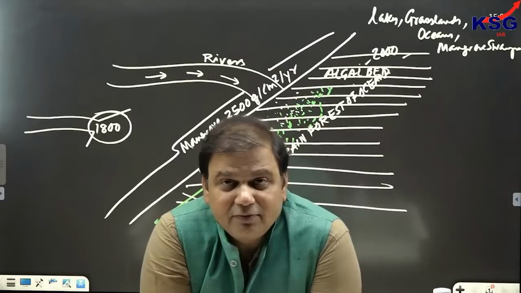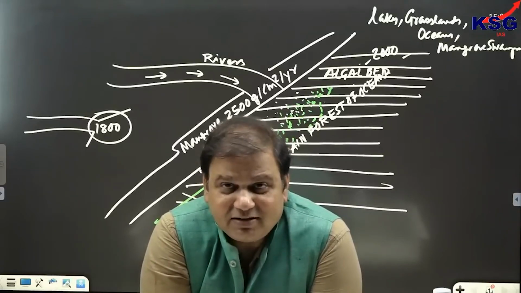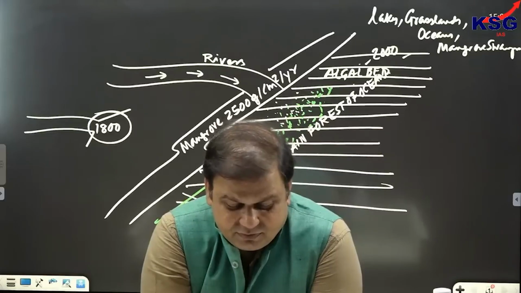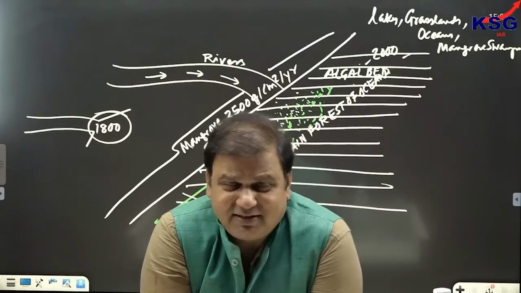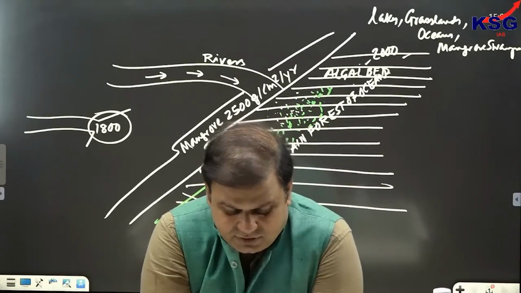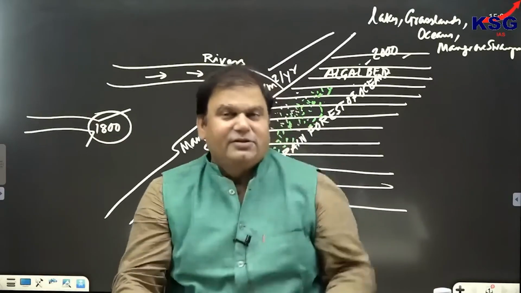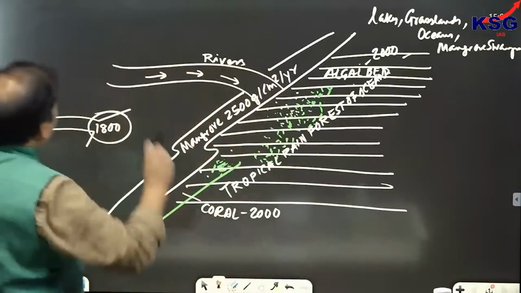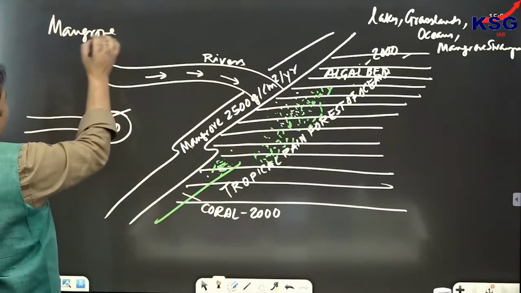Then followed by grassland or lakes. It would be followed by what? It would be followed by grasslands. Just wait. See, mangrove area would be having high ecological productivity, followed by grassland.